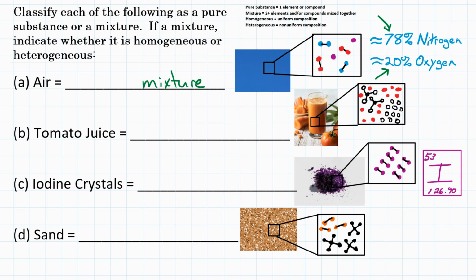Now, is it a homogeneous mixture or a heterogeneous mixture? Well, a homogeneous mixture means that it is uniform. It all looks the same. All the atoms and molecules are evenly spread out and mixed, whereas a heterogeneous mixture is non-uniform. It is not evenly mixed. So we can't really see air ourselves because it's transparent, it's see-through. But if we, say, zoomed in on a particle diagram, we would see all the different atoms and molecules evenly mixed and spread out. So that would mean that air is a homogeneous mixture.